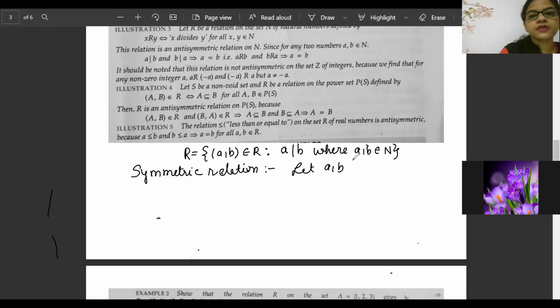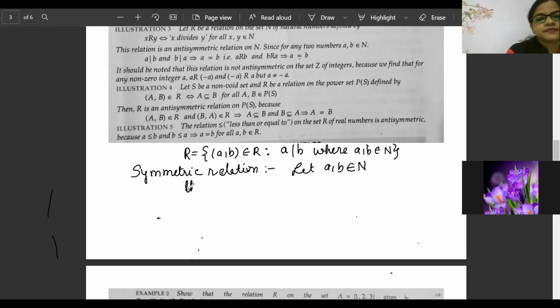So what will we write? We will write it the way we have written the symmetric relation. Let A, B belong to the set of natural numbers.